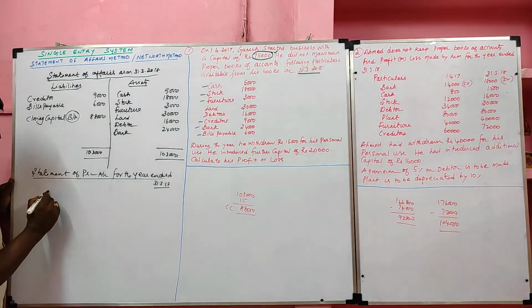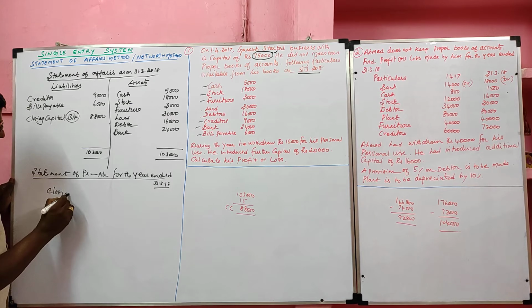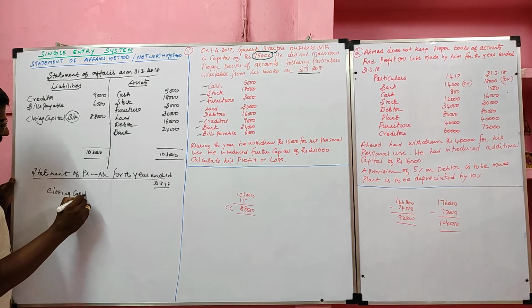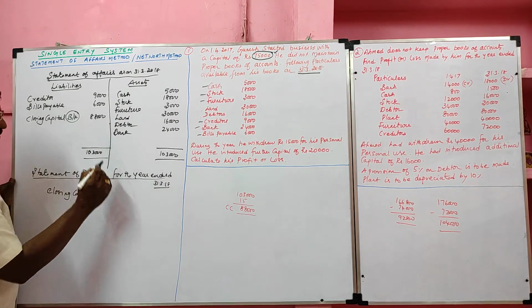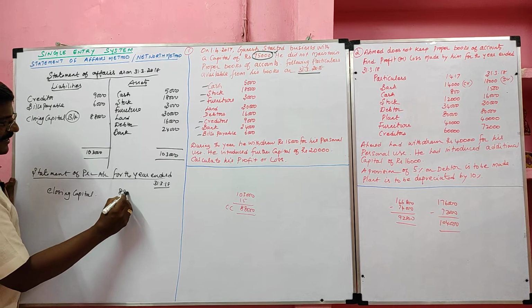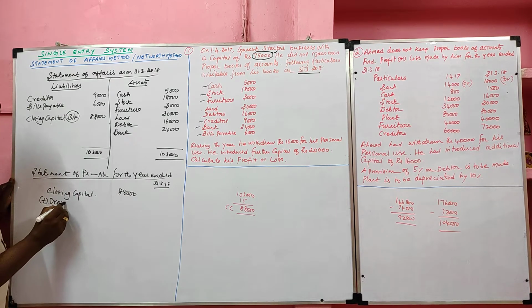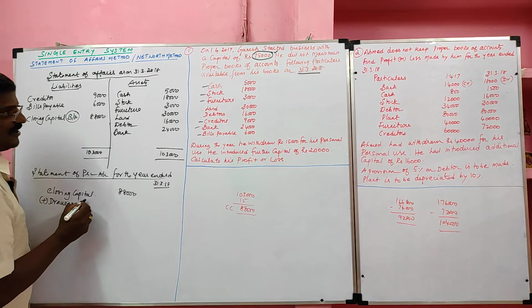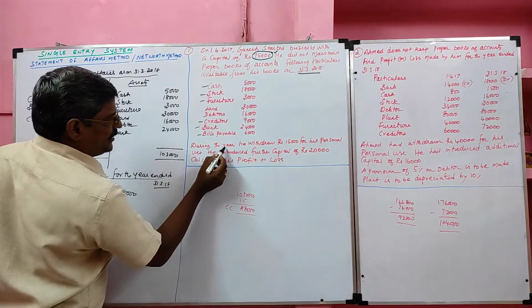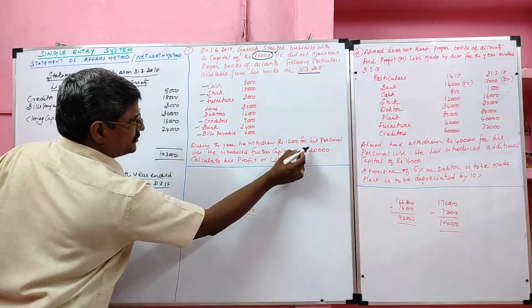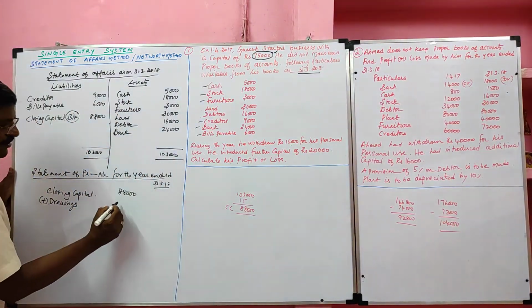What is the format for this? Start with closing capital. Just now we ascertained closing capital. It is 88,000. Then we have to add drawings. Drawings are given in the question. During the year, he withdrew 15,000 for his personal use. That is called drawings.